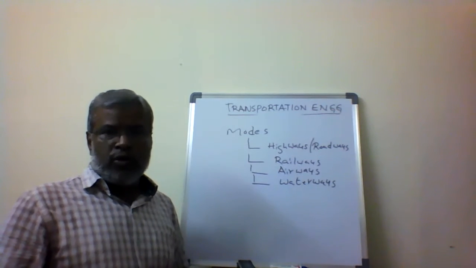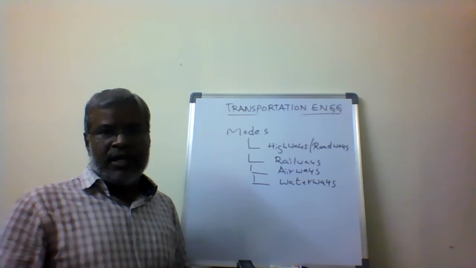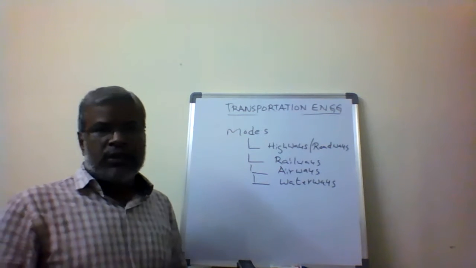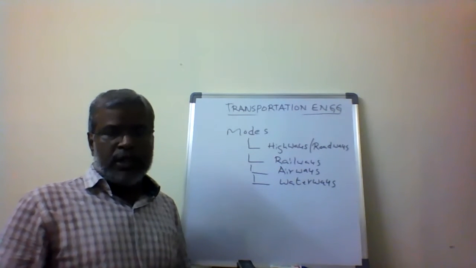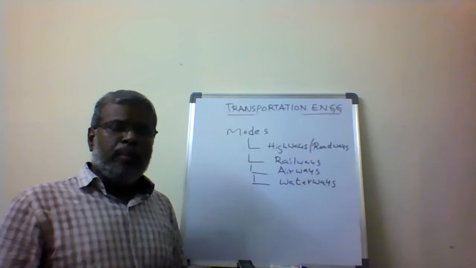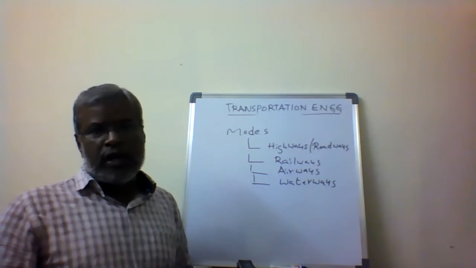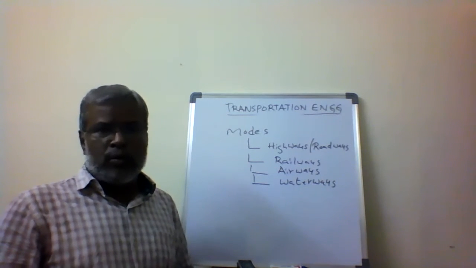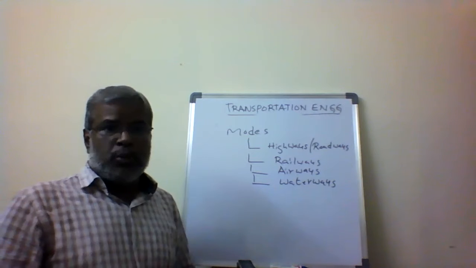So we use road vehicles on highways, trains on railways, aeroplanes in airways, and in waterways we use ships or boats for the transportation of men and material. So these are the various modes of transportation that we plan, and we call it transportation engineering.